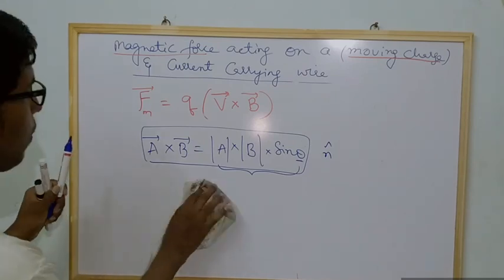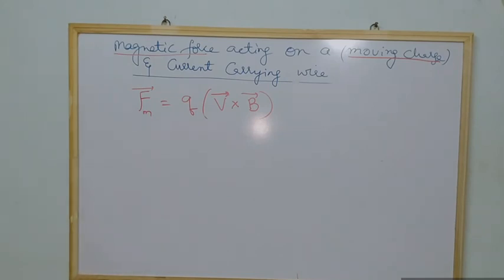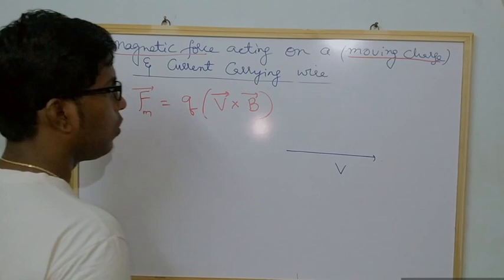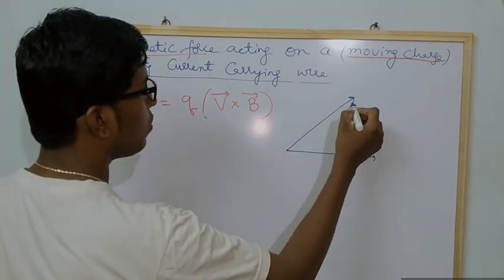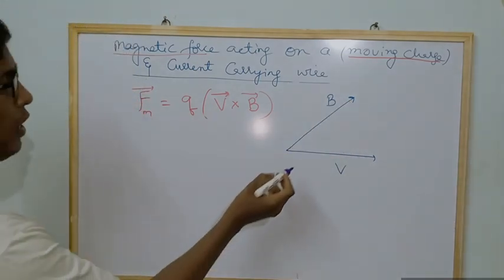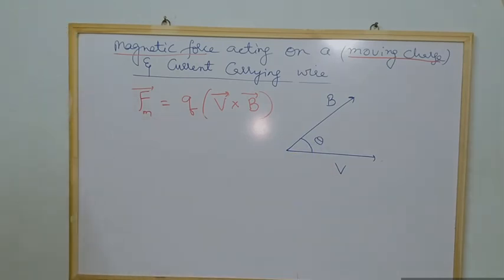Now coming to the above topic. Assume that here you have the quantity velocity, and this is the magnetic field. We know that these both are making some angle theta. Are you getting my point?